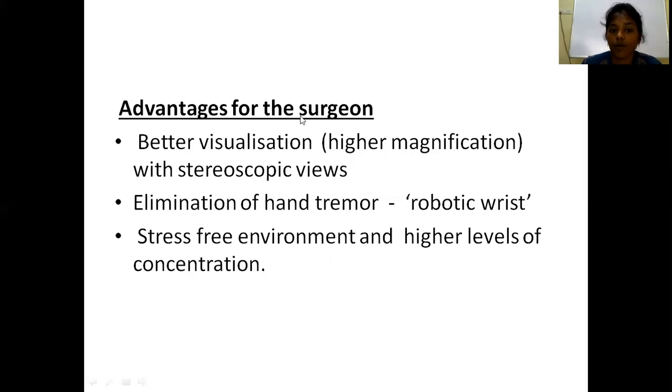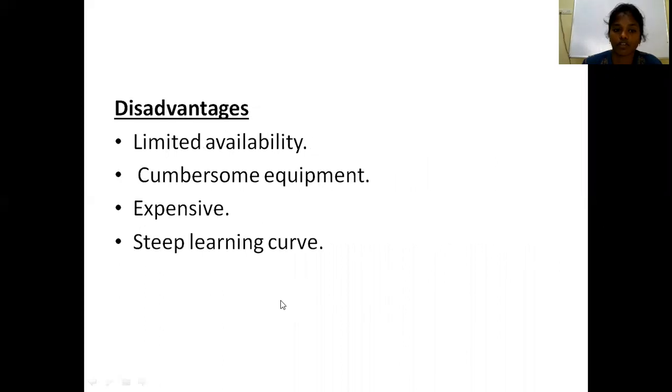So these are the advantages of robotic surgery for the surgeon. For the patient, the advantages are the same as laparoscopic surgery, whereas for the surgeon, it is better visualization, elimination of hand tremor, stress-free environment, and higher levels of concentration.